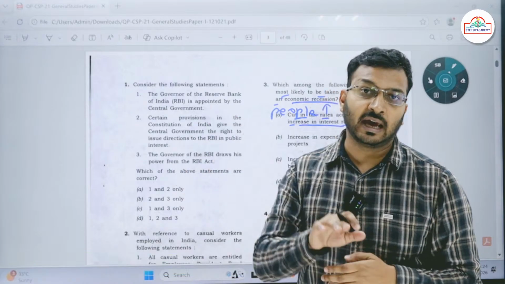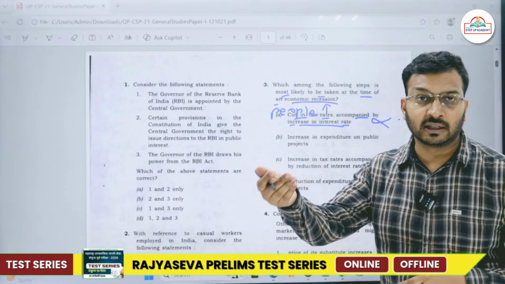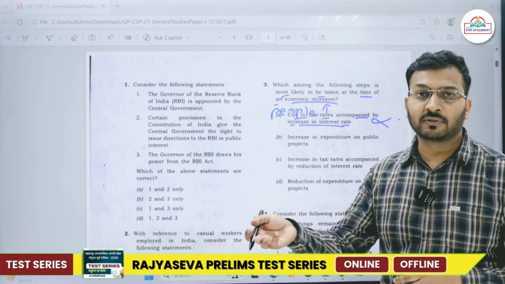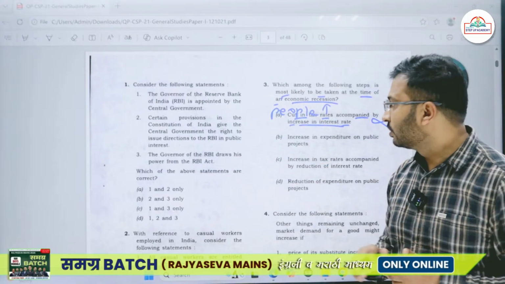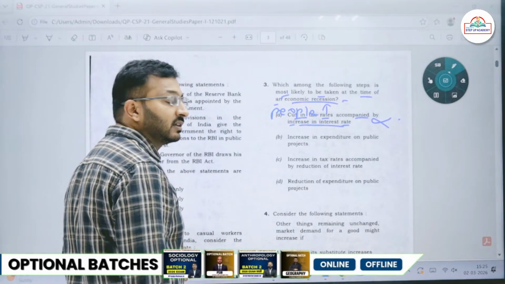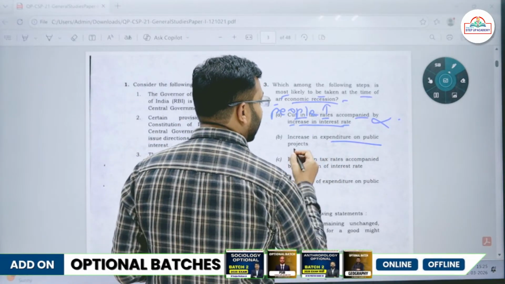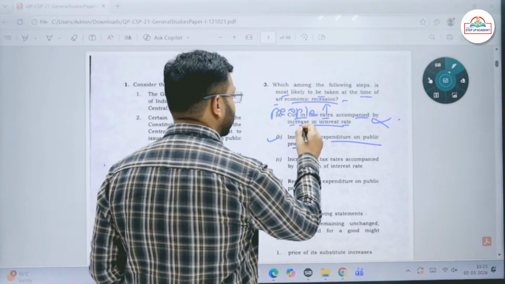The contractor will have laborers with him or her. Those laborers will be engaged. They will be getting their wages and all. Because of their wages, their entire family will run. Then their expenditure will increase. So if the economy is in recession, then the government has to increase expenditure on public projects.